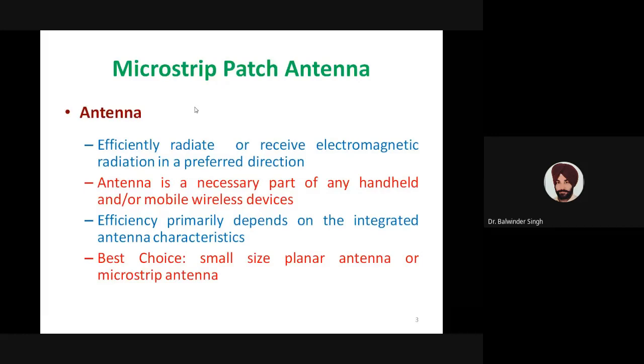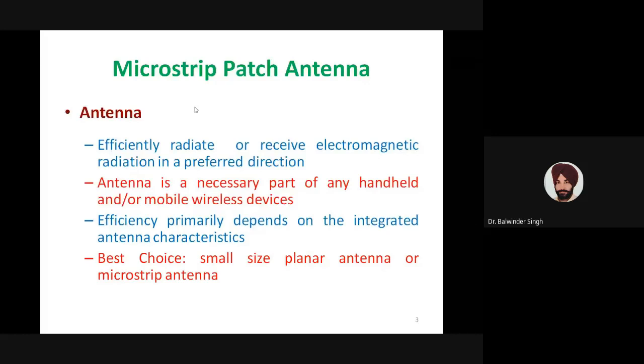An antenna is an essential part of any wireless communication device because it is used to radiate and receive electromagnetic radiation, preferably in the desired direction. Most of the time we want to radiate or receive from a desired direction. The efficiency of the antenna is very important, because without an efficient antenna the device will not be able to create a link with the receiving device, or will not be able to receive the information transmitted by the transmitter.